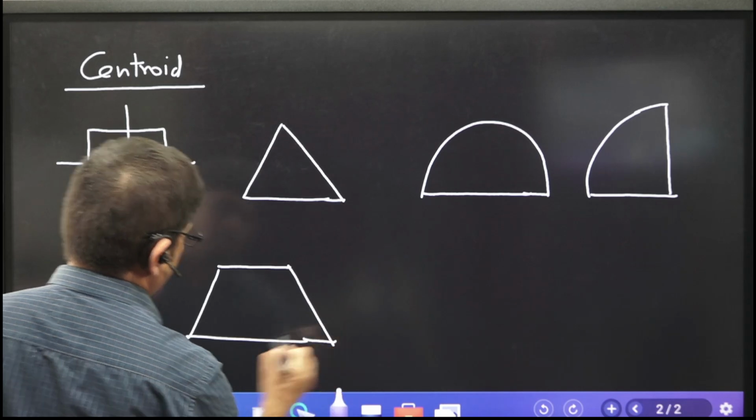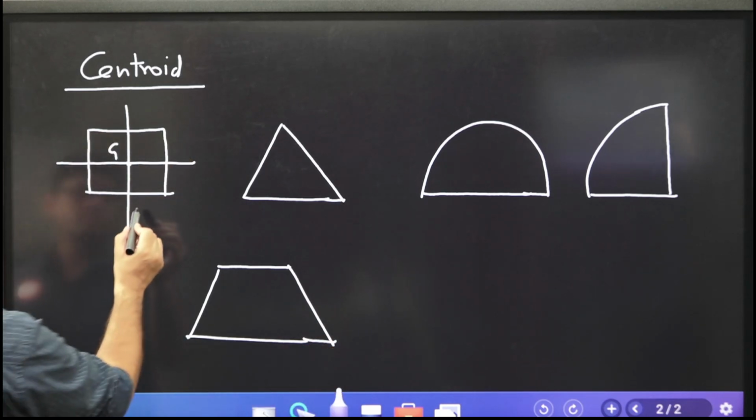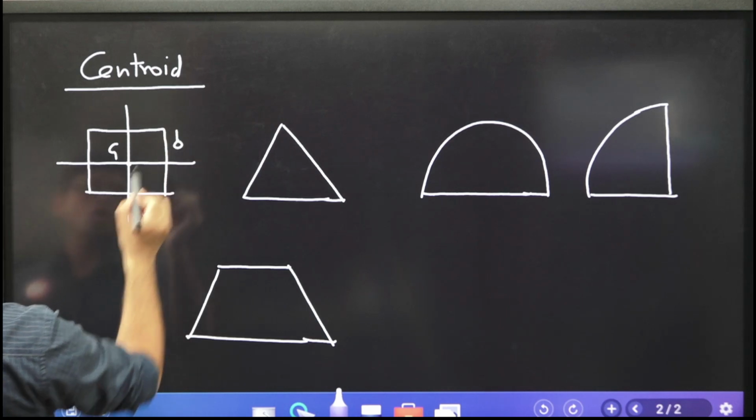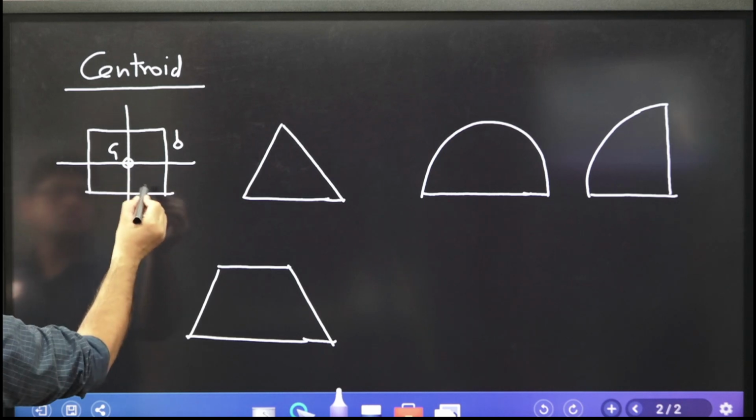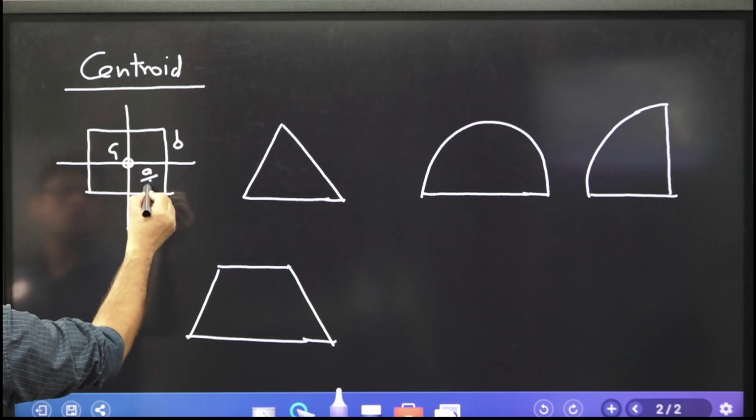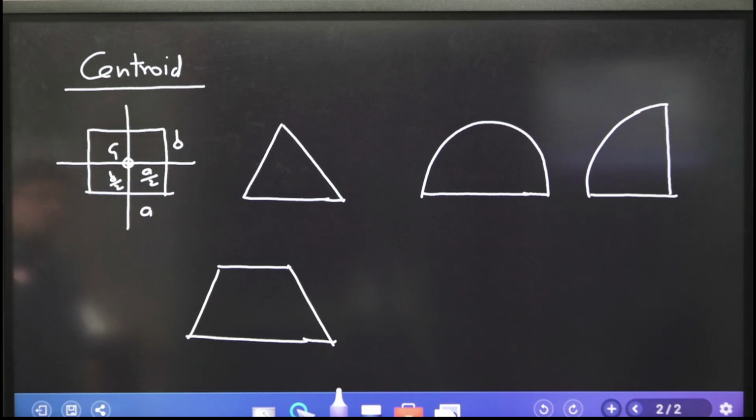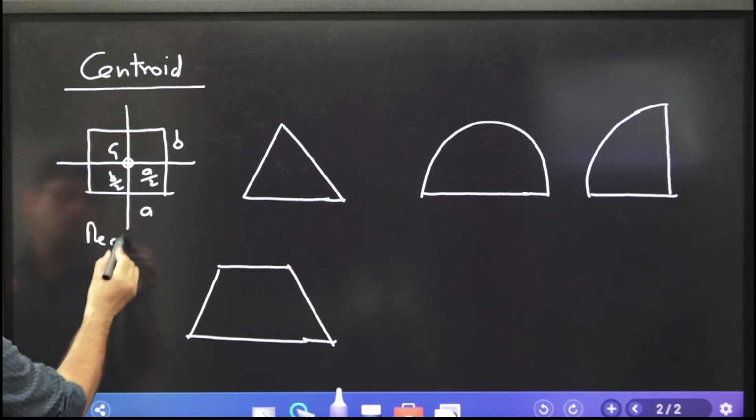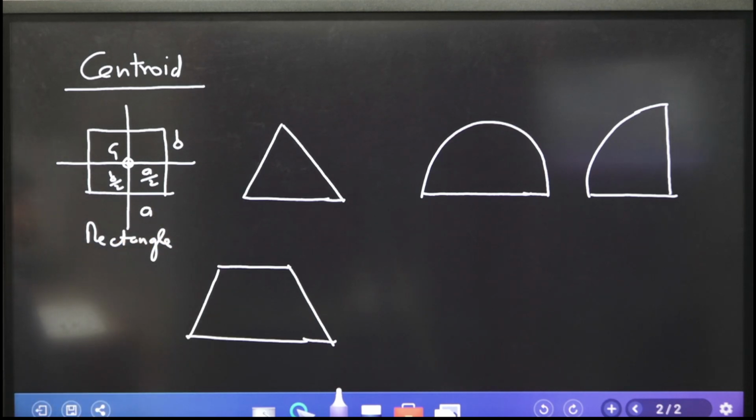I think for the exam, this is what is required. So I'm giving you a rectangle of size A by B. Can you tell me where this G is? Yes, this is A by 2 and this is B by 2. Everybody knows. So for a rectangle, where is the centroid? Everybody knows.